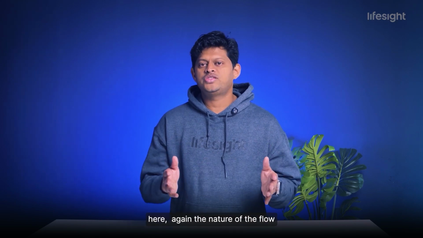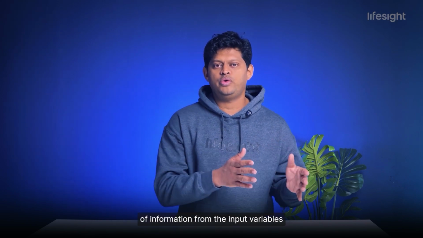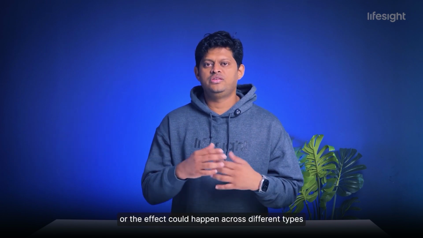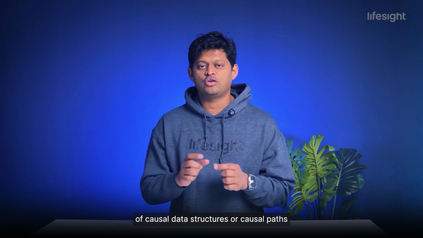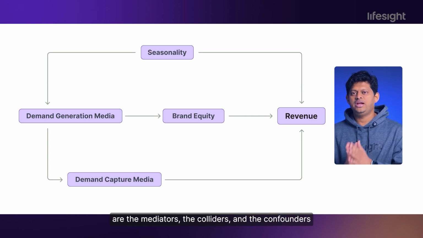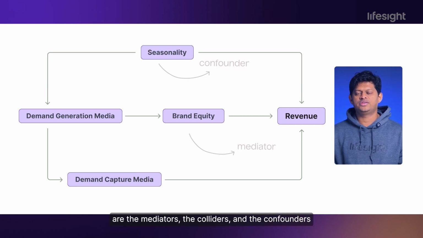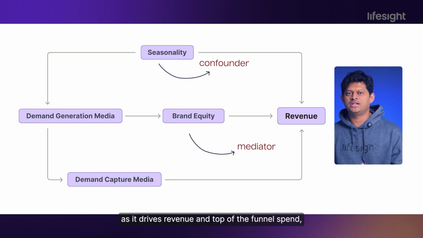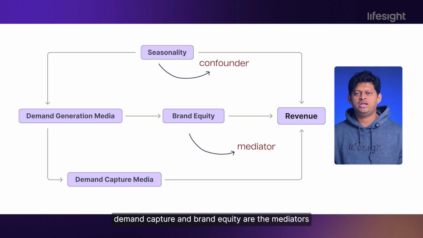Here, again, the nature of the flow of information from the input variables or the causes to the target variable or the effect could happen across different types of causal data structures or causal paths. Three of these structures from the perspective of the causal DAG are the mediators, the colliders, and the confounders. Seasonality is a confounder here, as it drives revenue and top of the funnel spend. Demand capture and brand equity are the mediators.